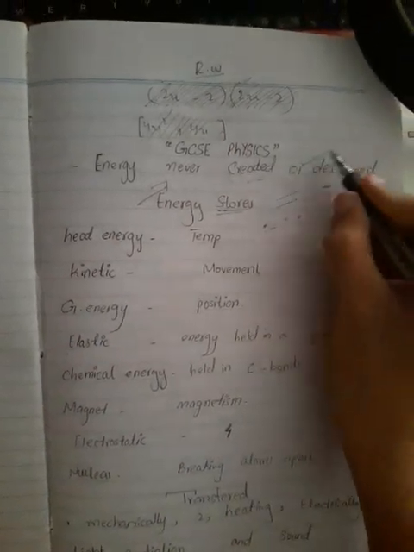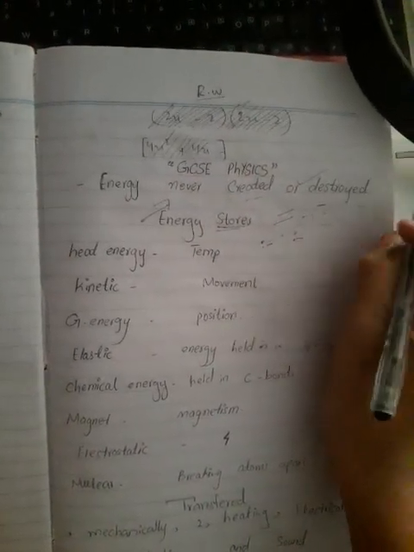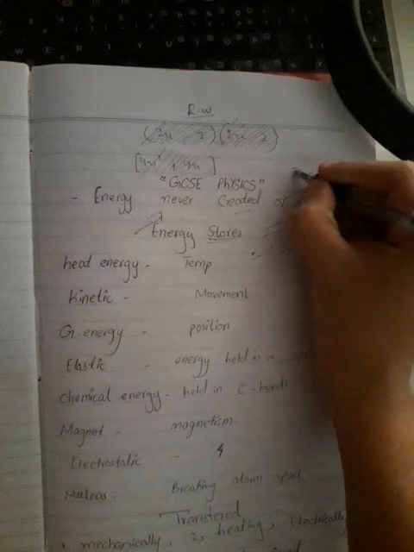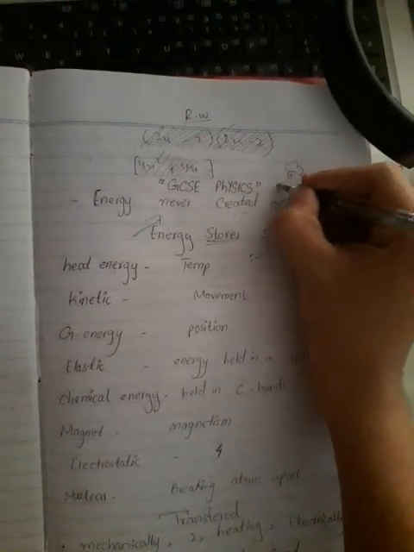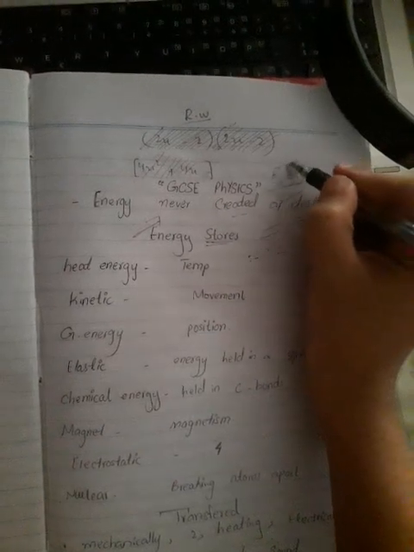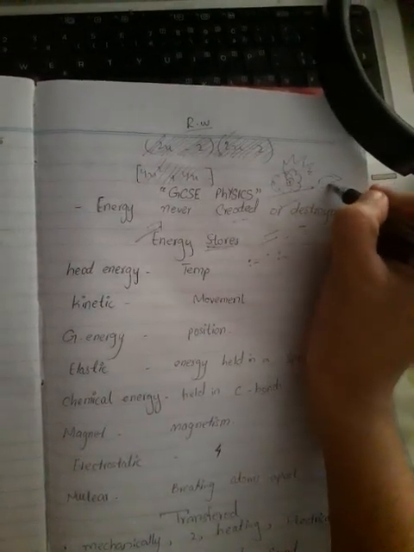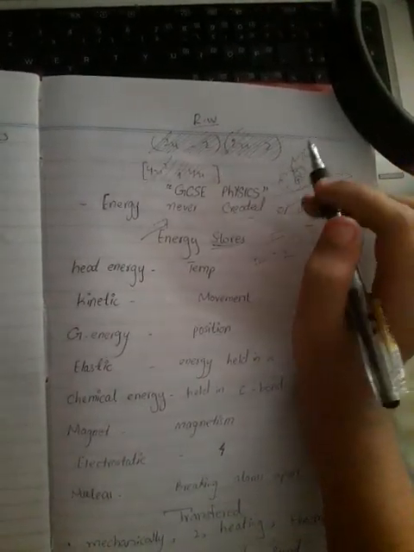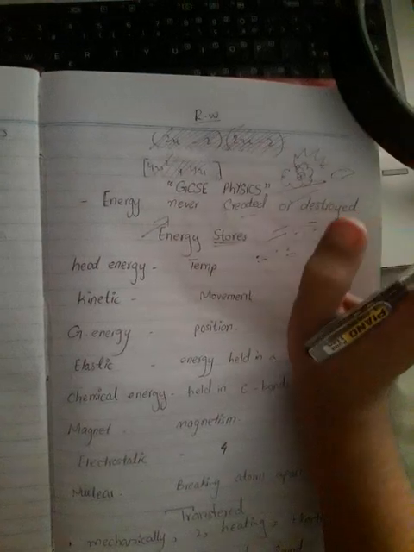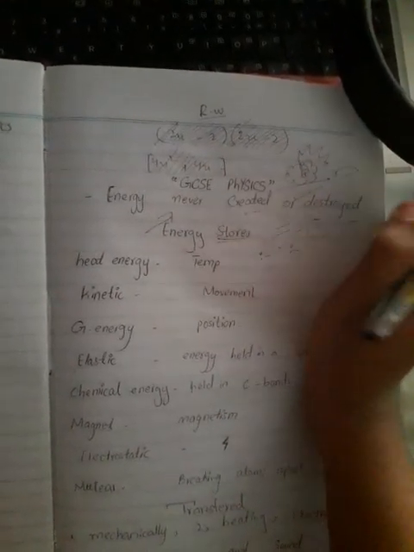So the first thing we are going to discuss today is that energy is never created nor destroyed. As you know, whenever energy is created, it cannot be destroyed. First of all, it was never formed, it was released; it was naturally present in the environment where you live.